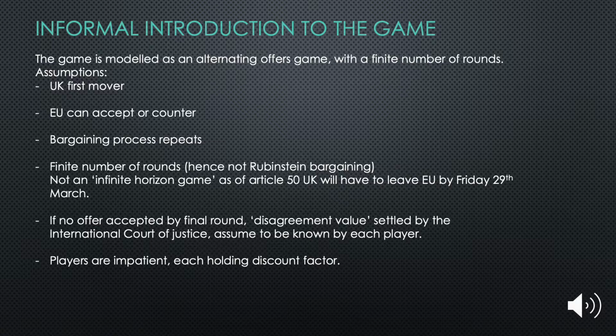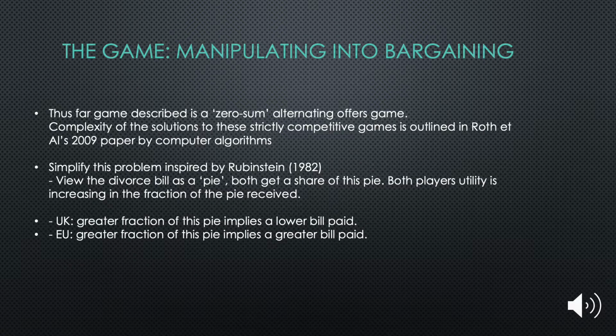Assume each player to be impatient, as both are eager to arrange a settlement. A zero-sum alternating offers game is described thus far. For example, if the bill is 50 billion, one player will receive this as a positive payoff and the other as a negative of this. The complex solutions to these strictly competitive games by computer algorithms is beyond the scope of this analysis. Also, negative payoffs would be discounted to less negative values when assuming a discount factor less than 1, which cannot hold given impatience. So, inspired by Rubinstein, view the divorce bill as a pie of unit size 1.